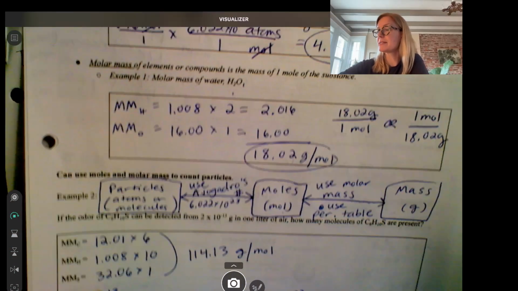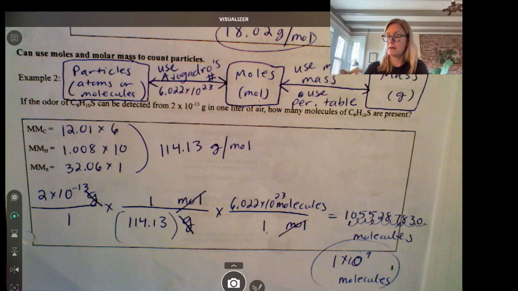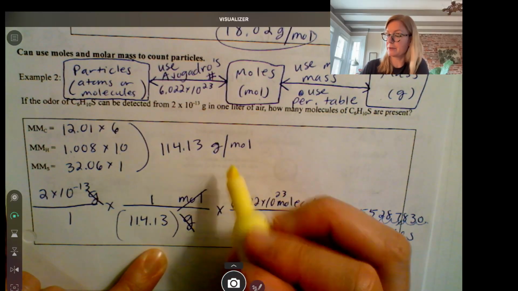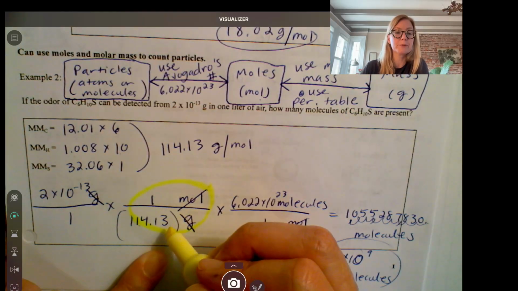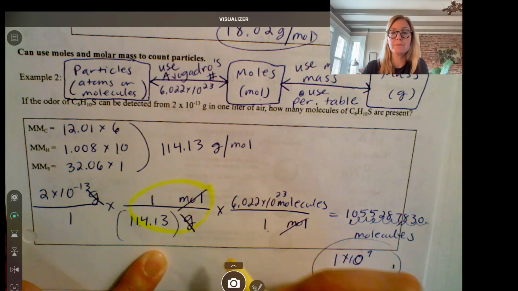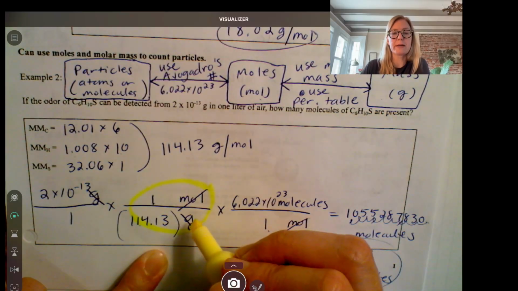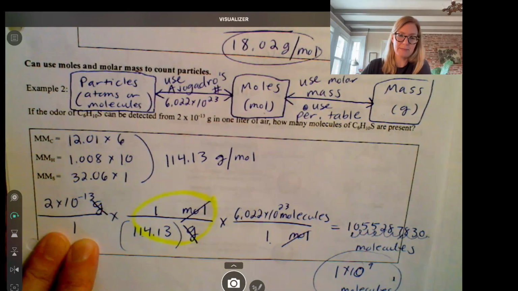So if you look back here, some examples of molar mass were like this factor right here, 1 mole for every 114.13 grams. This is a molar mass, okay? And this 114.13 comes from the periodic table, okay? This is not a molar mass because this is molecules per mole. Molar mass is grams per mole. And this is just a mass. This is just grams. That's a mass.